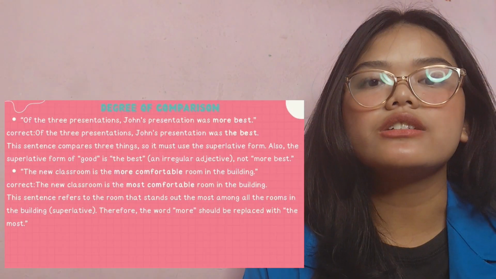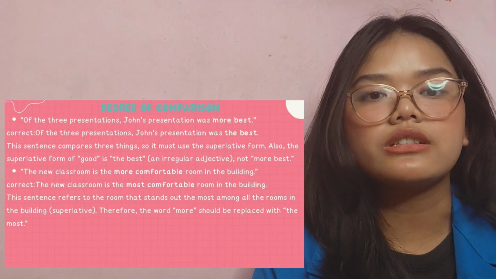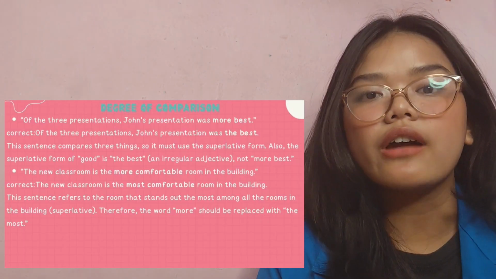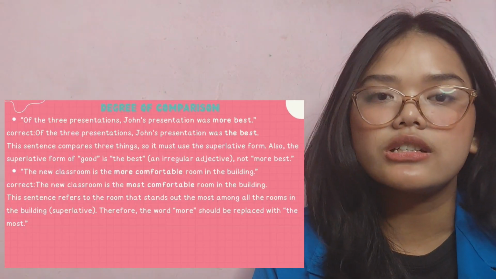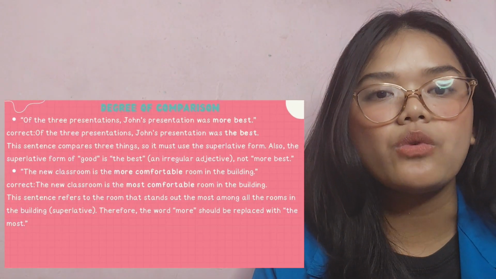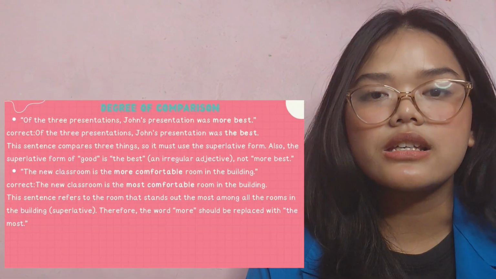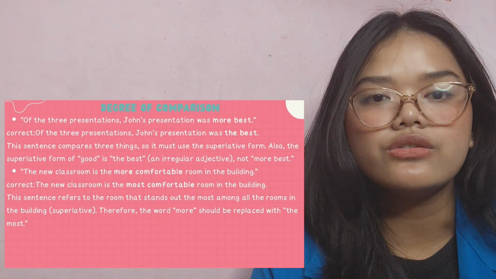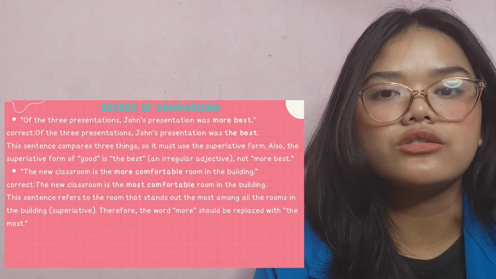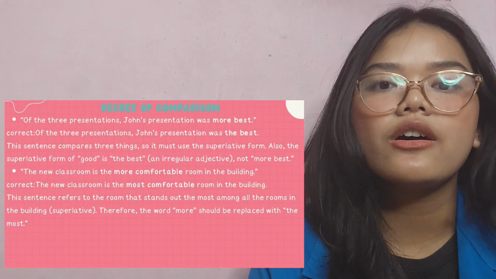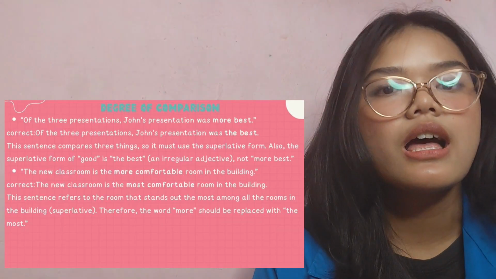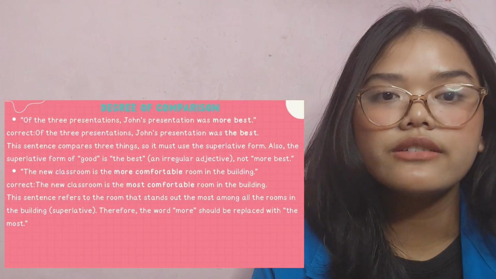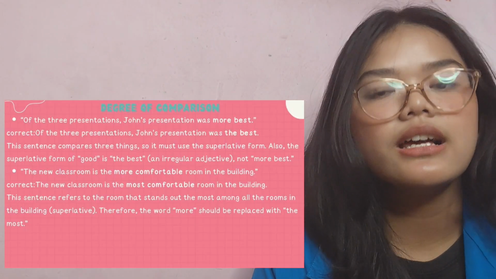Next is "Of the 3 presentation, John's presentation was more best." Correct: Of the 3 presentations, John's presentation was the best. This sentence comprises 3 things. It must use the superlative form. Also, the superlative form of good is the best, an irregular adjective, not more best.